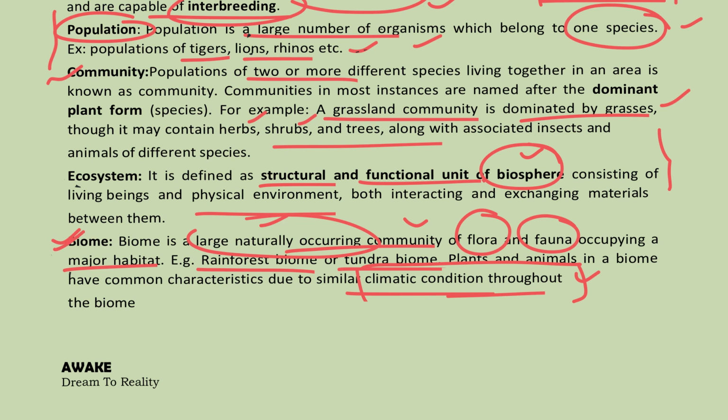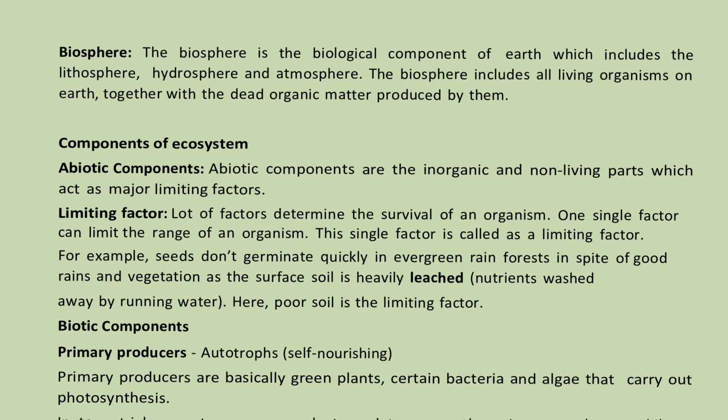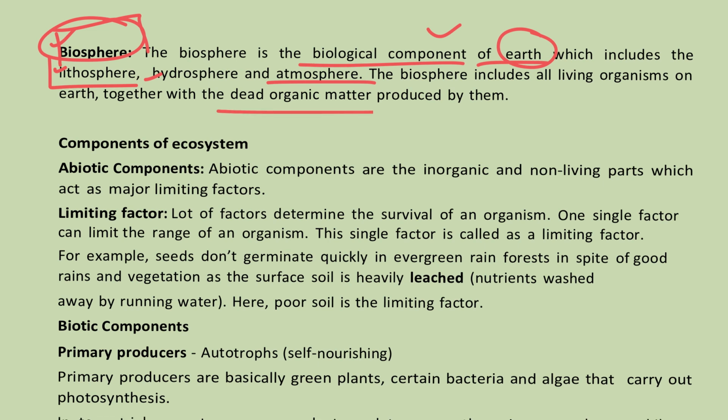This is about biome. After the biome is biosphere. This is emphasizing the biological component existing on the earth. Generally, it includes lithosphere, hydrosphere and atmosphere. See, as the name indicates, bio means life. Sphere means there is a space. In whichever space life is existing, that is considered as biosphere. So, it also includes some dead organic matter. So, wherever the living organisms are present on the earth.